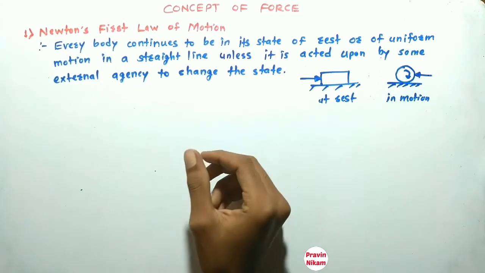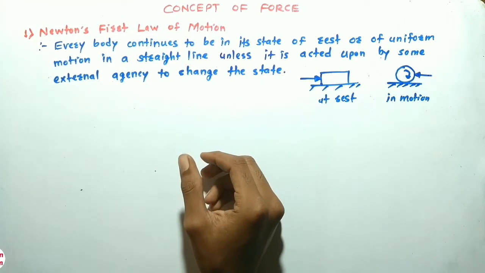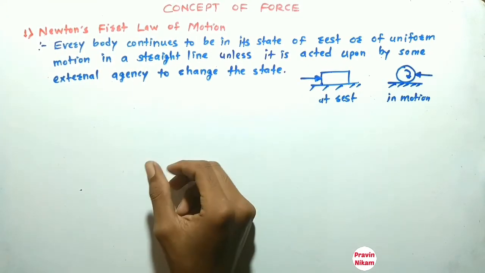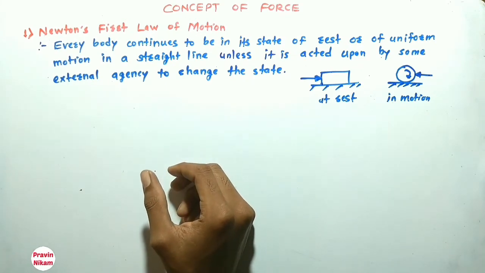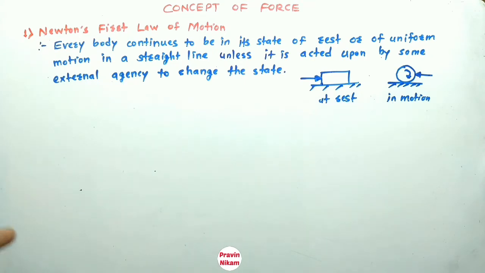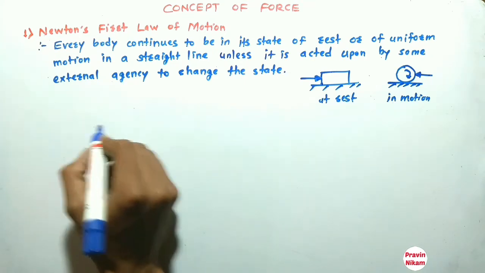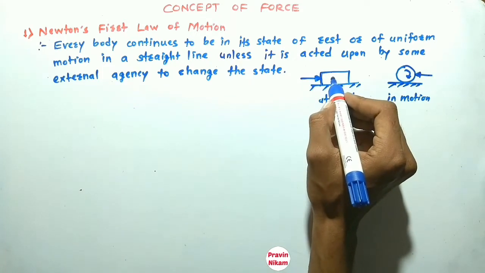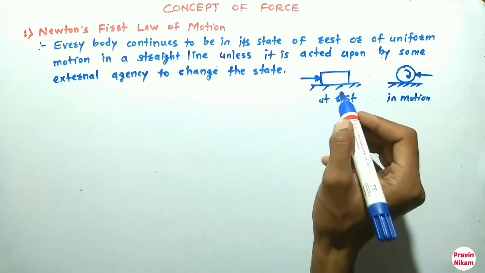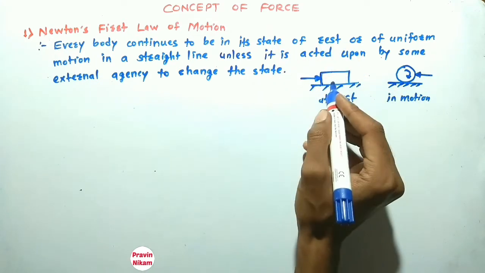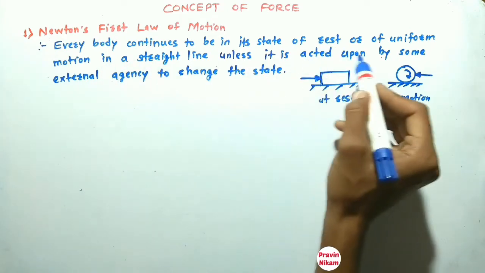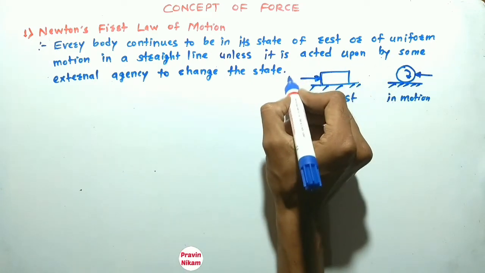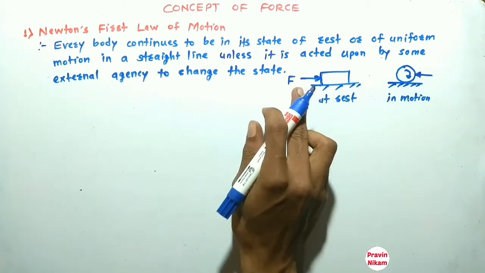Now see the next concept, that is the concept of force. This concept of force is derived from Newton's first law of motion. This is a body which is at rest, and this body continues in its state of rest unless it is acted upon by some external agency. So this external agency is nothing but force.